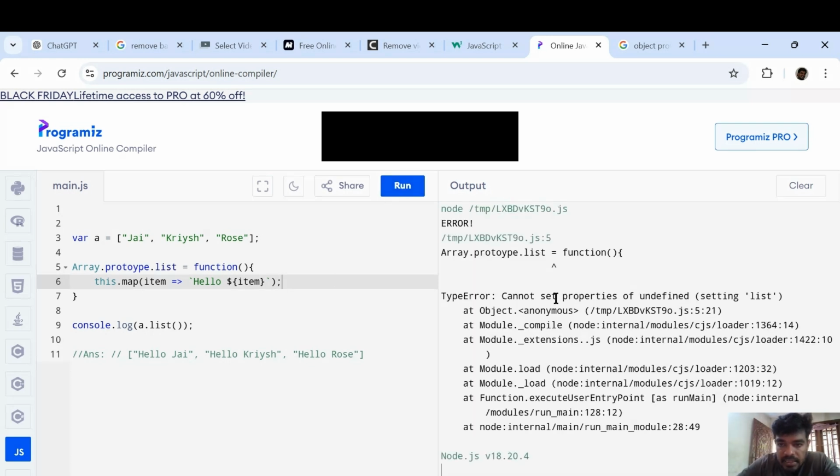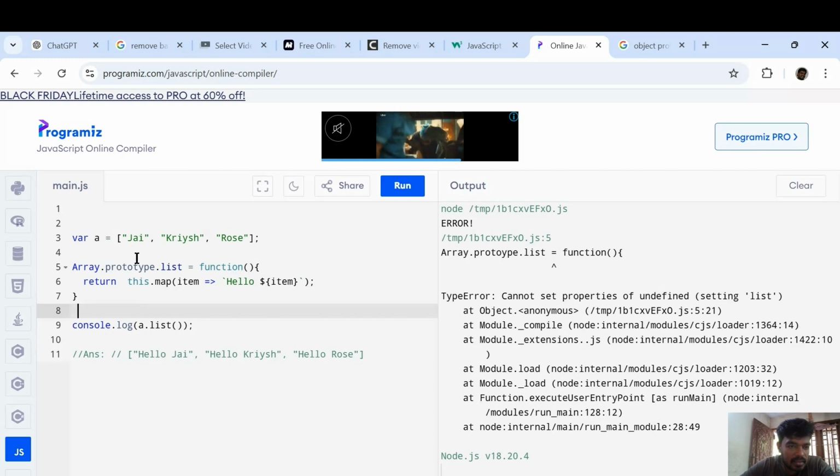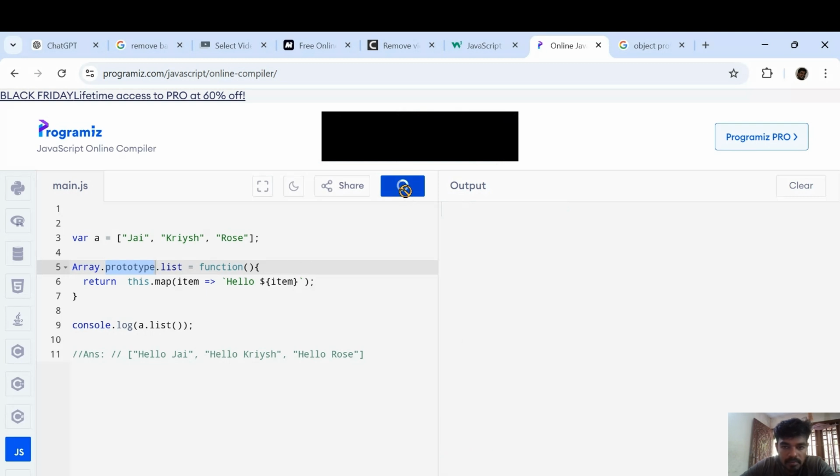So here it is saying the method is undefined. Okay, let's check what went wrong. It is here, right? We got the prototype spelling wrong. That's why it wasn't working. Okay, now check. We are getting exactly what we wanted, right?